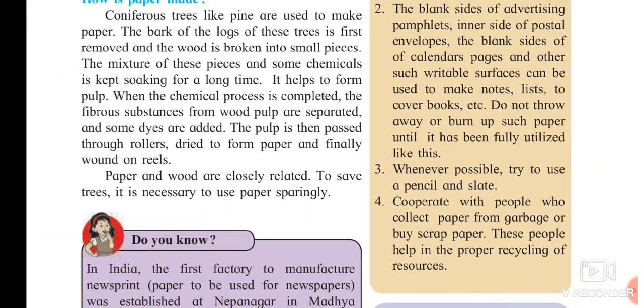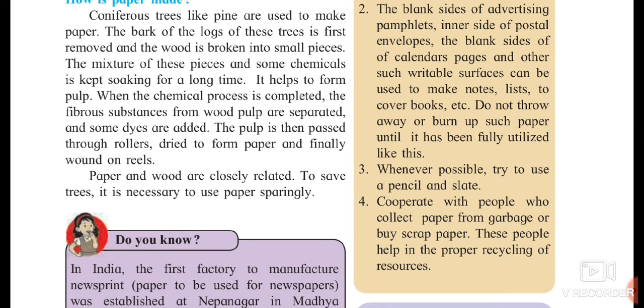Now, to save the trees, it is necessary to use the paper sparingly. What we people do, we are tearing out the pages. We are using one part of the page and the remaining part we are just throwing out. We are tearing unnecessarily. We are not using the book again and again. So we should stop this.